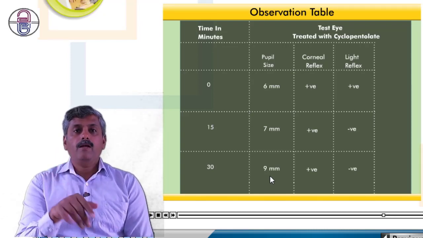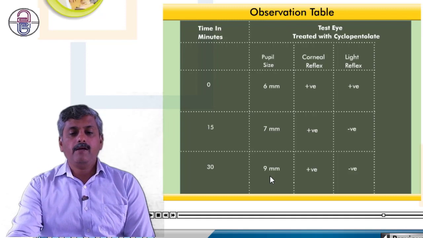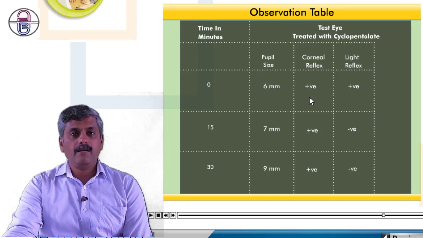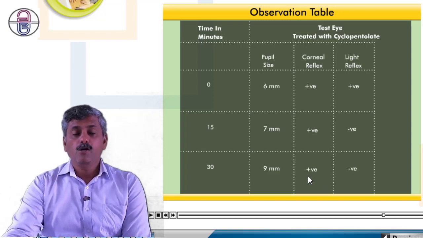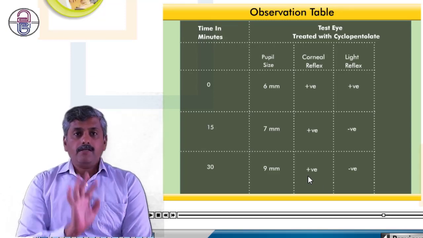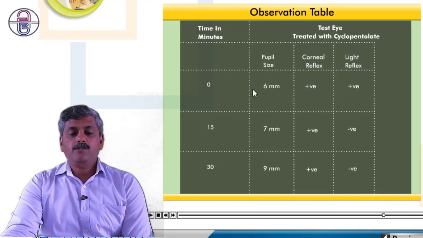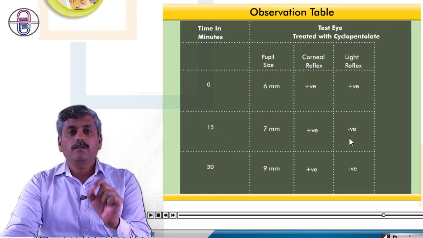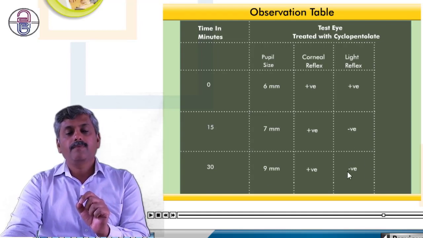Correct. Now we are going to see, if the drug is a mydriatic, then what is its effect on corneal reflex. Since the beginning we observe that at 0 minute there is a corneal reflex. After 15 minutes again a corneal reflex, and at 30 minutes there is a corneal reflex. So with the mydriatic, the corneal reflex remains as it is. But what about the light reflex? After instillation of the drug at 0 minute we could see there is a positive light reflex. But after 15 minutes it gets lost. Now this is negative. In 30 minutes again it is lost, it is negative.